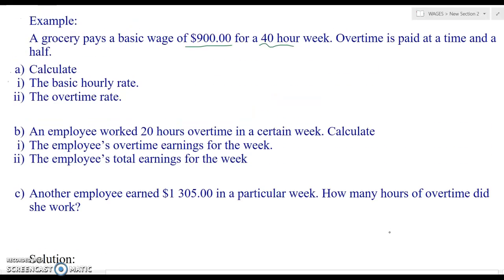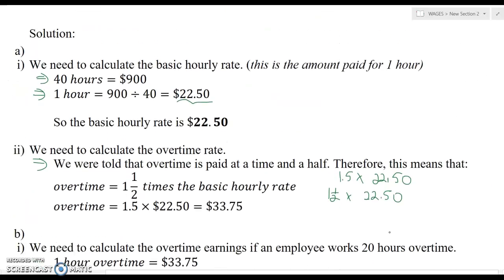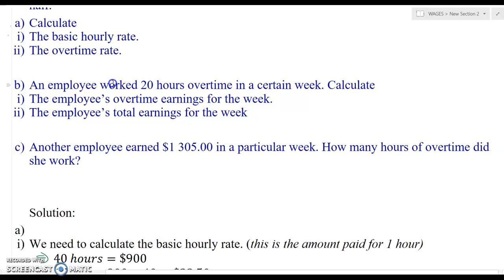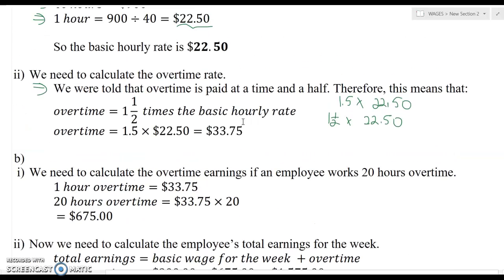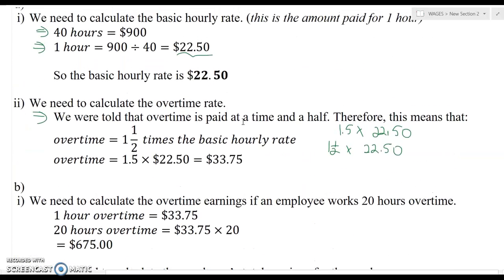Cool. Now, they went on to say, an employee worked 20 hours overtime in a certain week. Calculate the overtime earnings and then the total earnings for the week. Now, if an employee works 20 hours overtime, we know that for every 1 hour overtime, you get $33.75. That's from the part before.